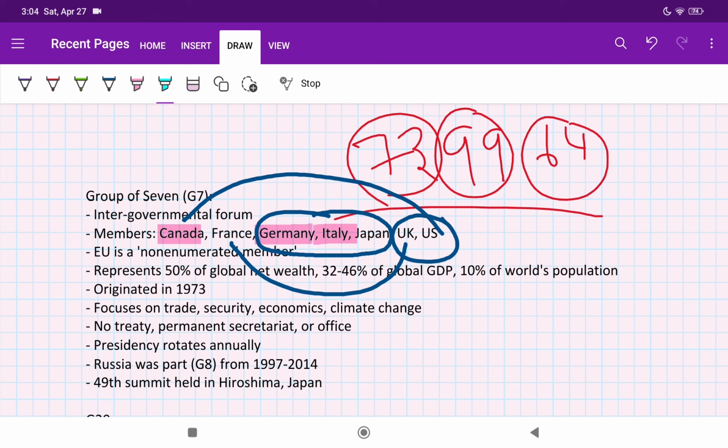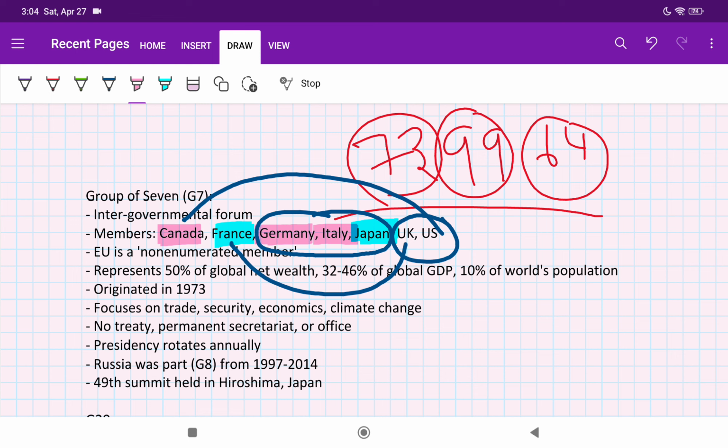The other way which I used to prefer is France and Japan. In an exam we will get confused whether they are part of G7 or not. Mostly for France we can guess, but Japan is the most important confusion that will come in prelims. So whenever you are reading G7, first read that France is a member, Japan is a member. Then go for Canada, Germany, Italy. Then UK, US, obviously you will know. So somehow you find the logic.